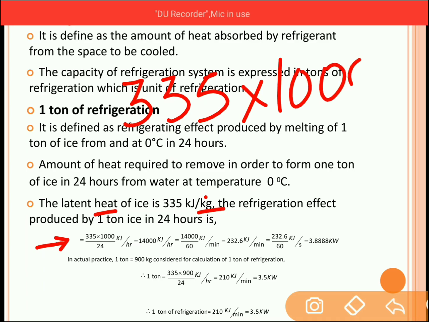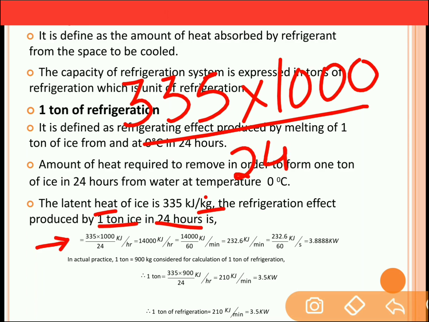So we will multiply by 1000 over here, upon 24 hours, since this process takes place for 24 hours. That is, it requires 24 hours to melt this 1 ton of ice at 0 degrees Celsius. So time is 24 hours, and we will divide by 24. So you will get 335 into 1000 upon 24, and the unit will be kilojoule per hour. So the answer will be about 14,000 kilojoule per hour.